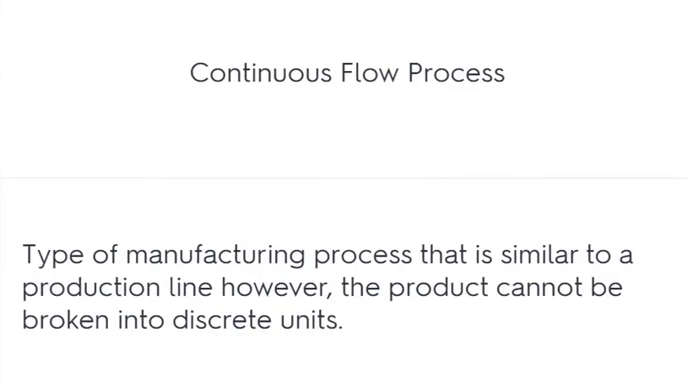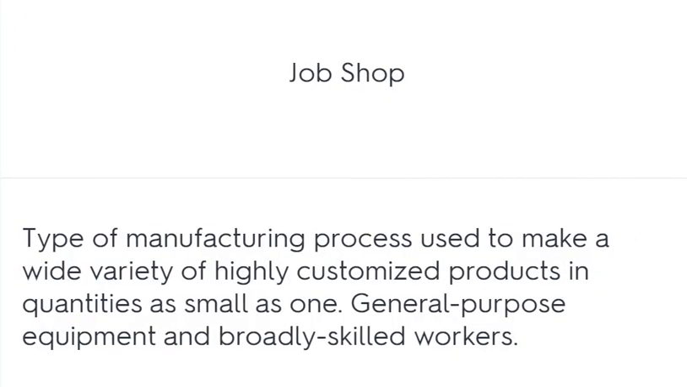Continuous flow process: a type of manufacturing process that is similar to a production line, however, the product cannot be broken into discrete units. Job shop: a type of manufacturing process used to make a wide variety of highly customized products in quantities as small as 1. General purpose equipment and broadly skilled workers.